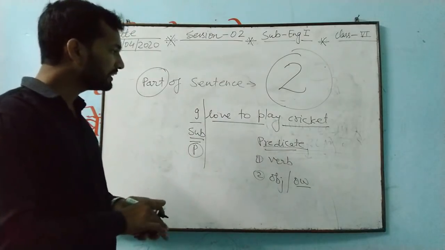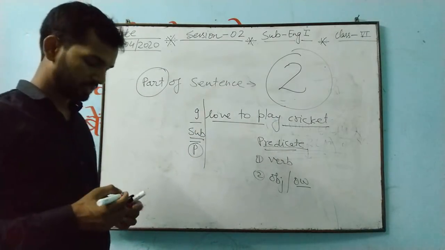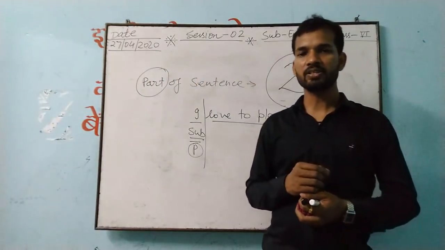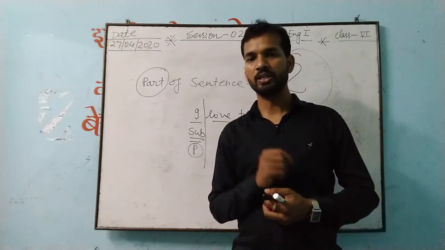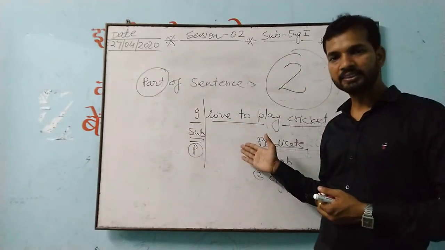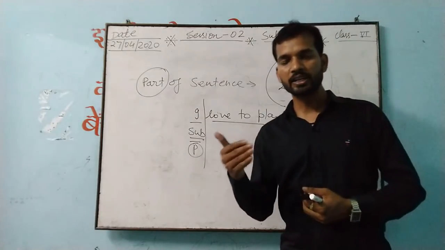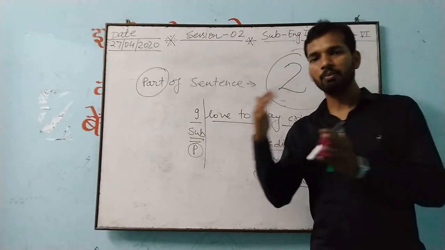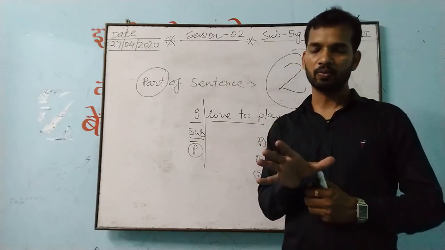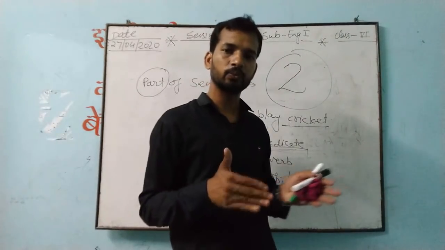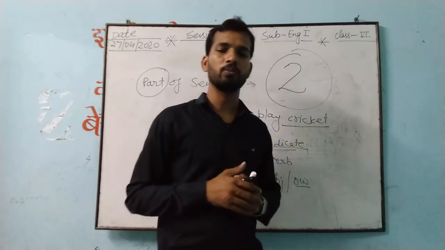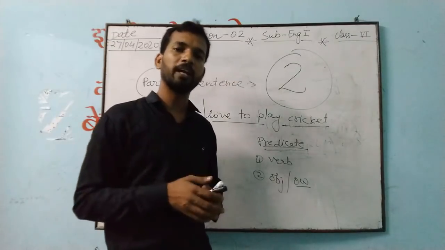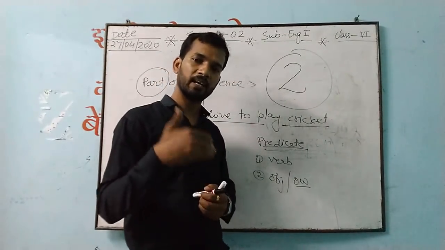This was the second thing in our sentence. The first lesson was sentence. After this, the second lesson, 1.1, was parts of a sentence. In this way we divide the sentence. In the same way, take different sentences and find out the subject. The subject is one part, and the remaining part is the predicate. In that predicate you will get the verb and the object. We have already discussed this, so try to solve a number of questions with its help. Check your old book, or maybe you can get your book soon, and with its help find out the answers and then solve.